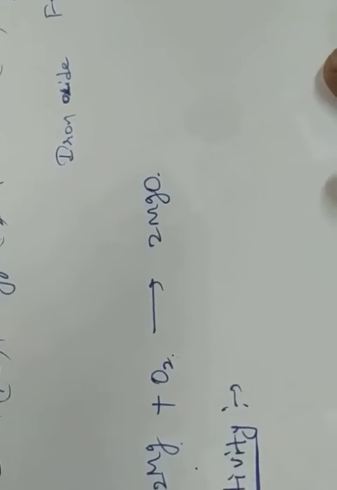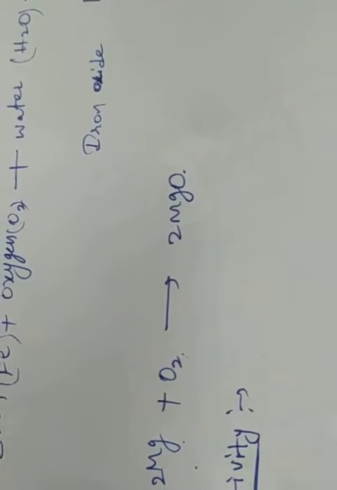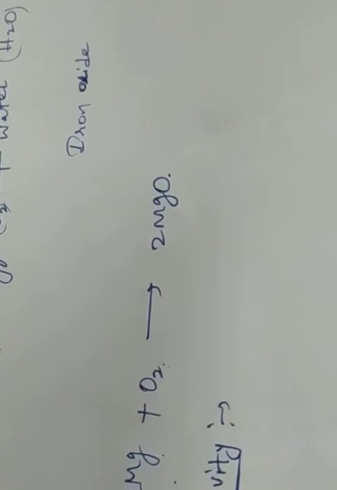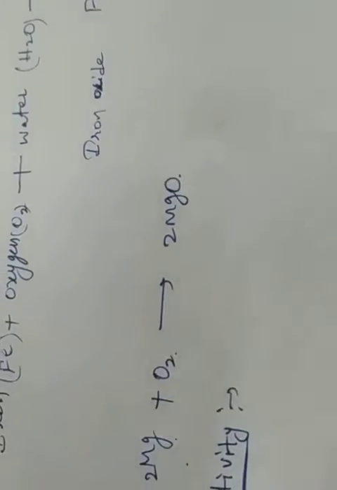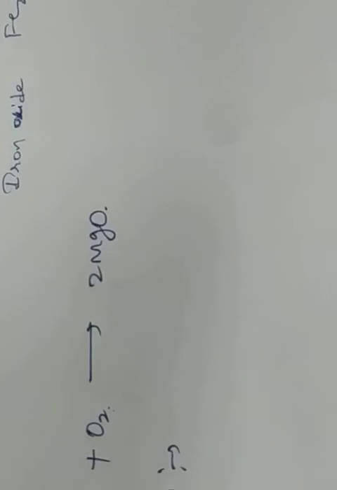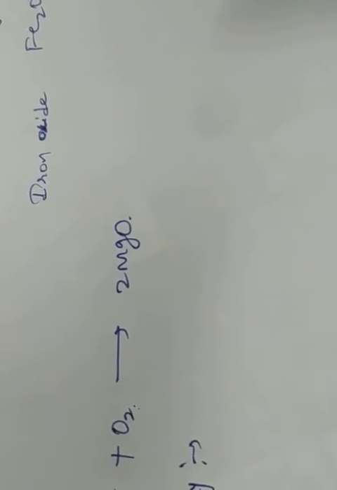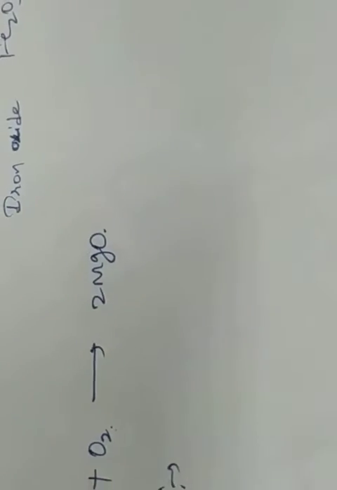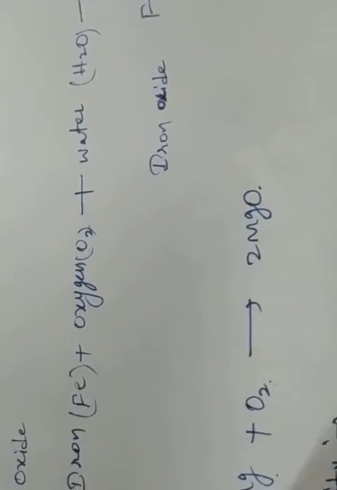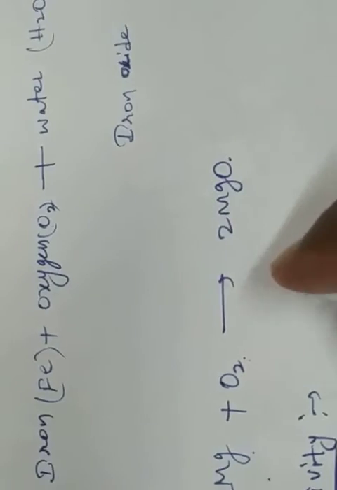Rust is formed when iron reacts with oxygen along with water.